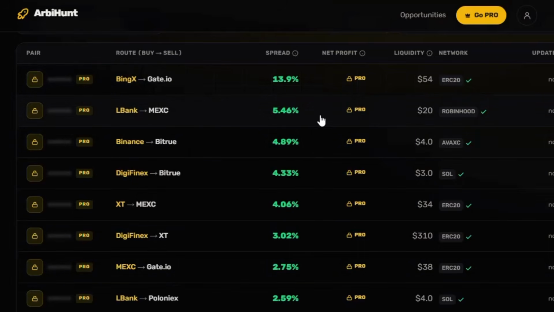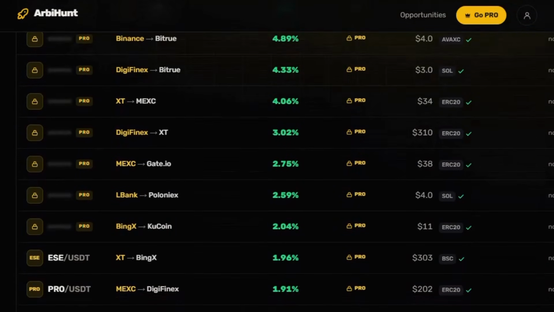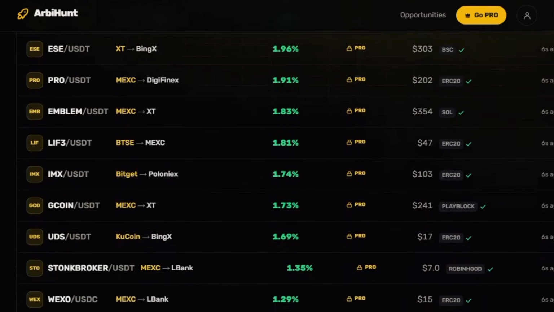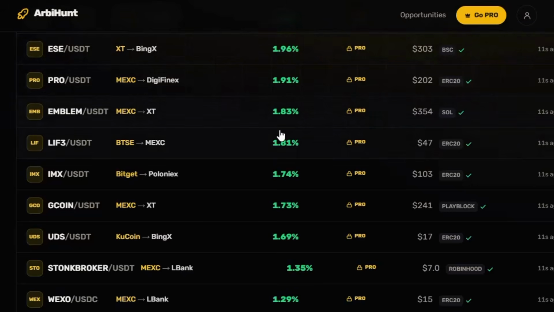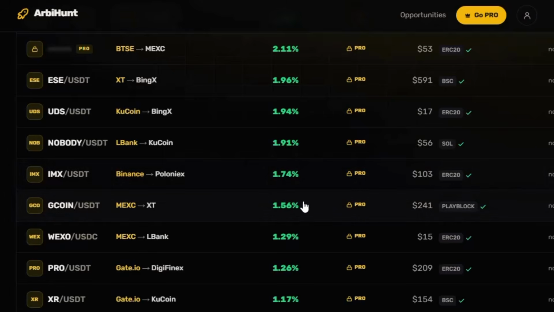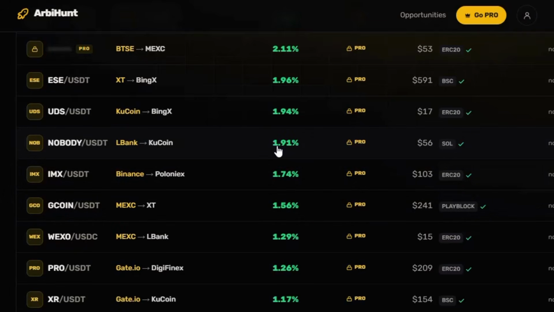All right, also you can see the liquidity network and all of that. So I'm just going to go straight down to the areas that are cool and that do not require a payment. Okay, yes, here they are. You can see this one is less than 2% because they are all considered free. If this one works for you, definitely you can now go ahead and consider paying for the Pro.